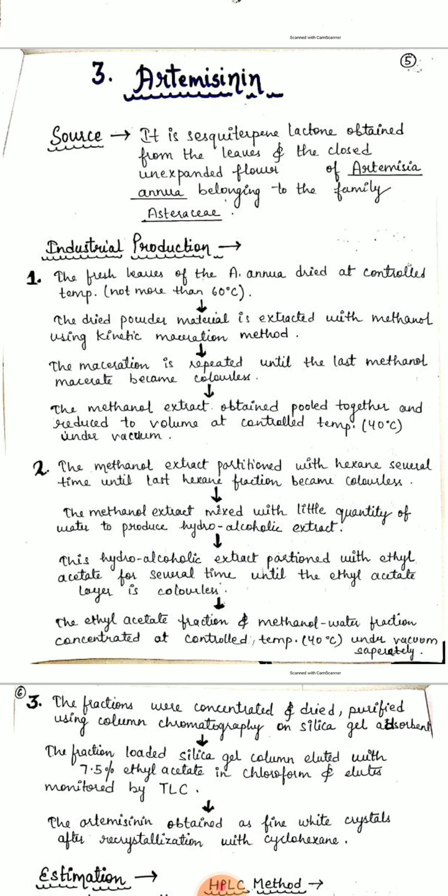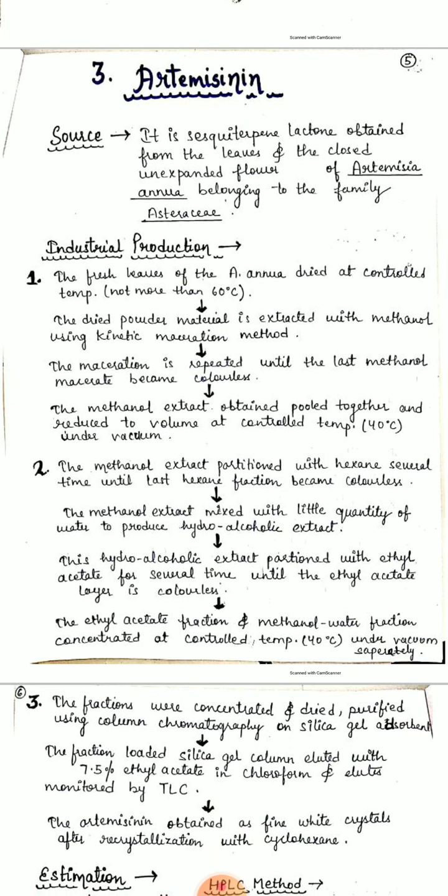The source of artemisinin: it is a sesquiterpene lactone which is obtained from the leaves and the closed, unexpanded flower of Artemisia annua. This is the biological source of artemisinin, which belongs to the family Asteraceae.